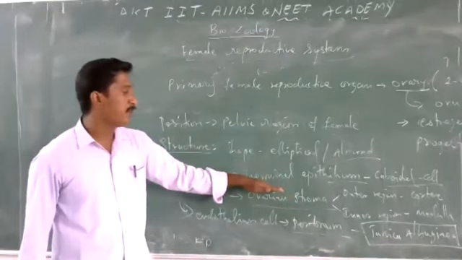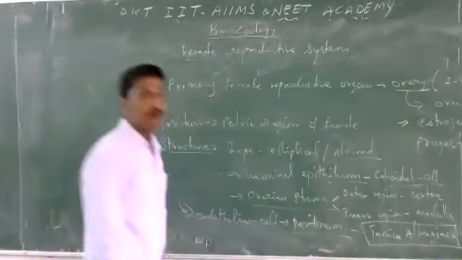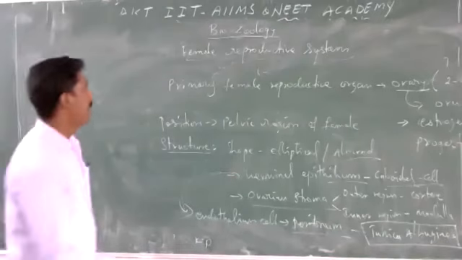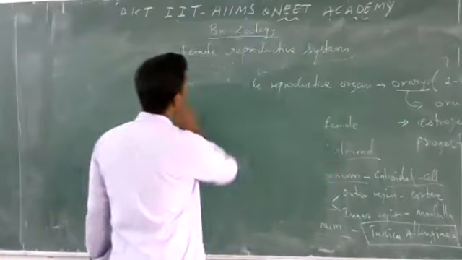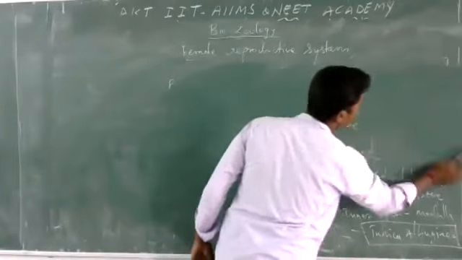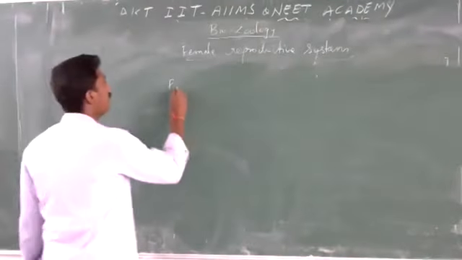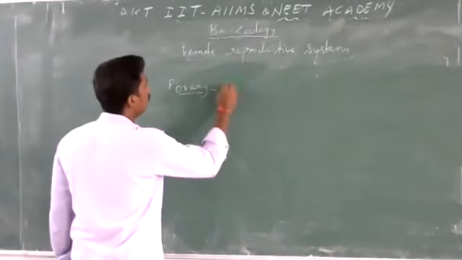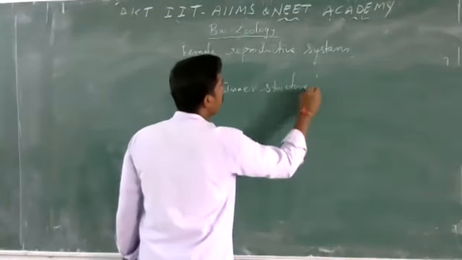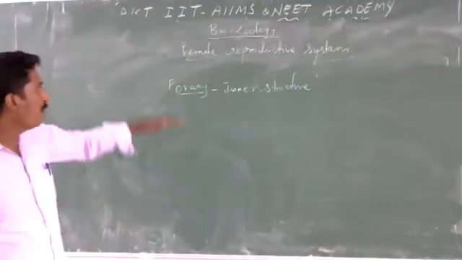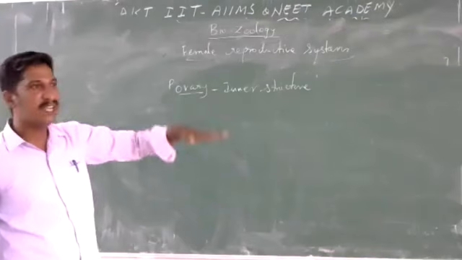Above the ovarian stroma, we have a fibrous layer called tunica albuginea. Then, the next: the inner structure of the ovary. In the ovary, we know that the ovarian stroma is divided into two regions: the outer cortex and the inner medulla.